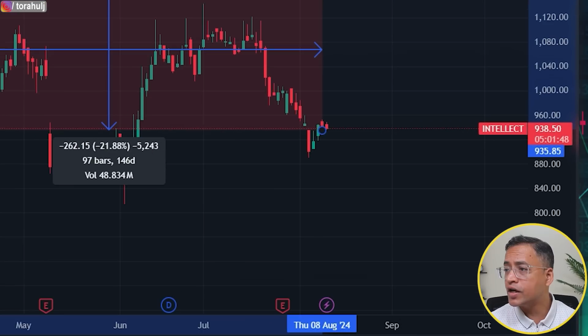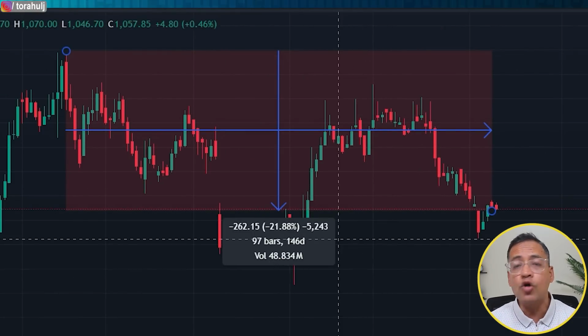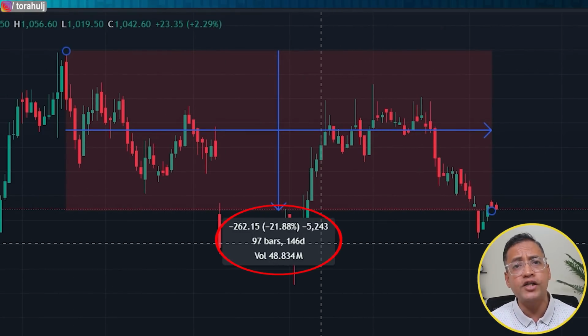Right now the stock is trading at around 938 level, and if I were to draw this, you will see that it is down by almost 22% from its previous high point. Can it go back to that level? This is what we can consider potential reward, not a guaranteed return, a potential return of around 22% from here on.